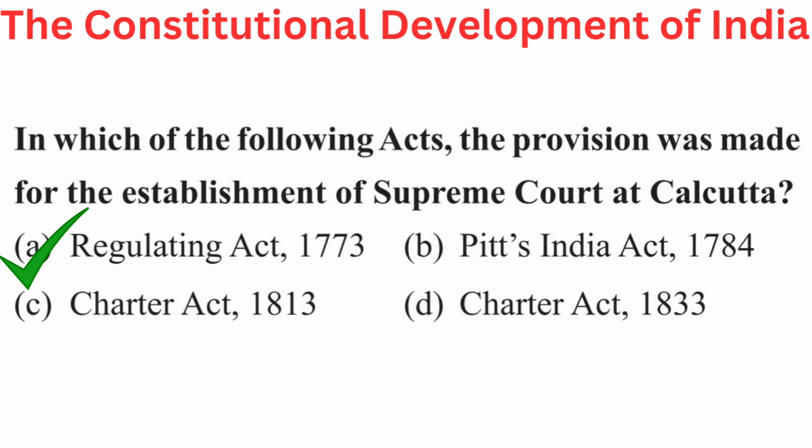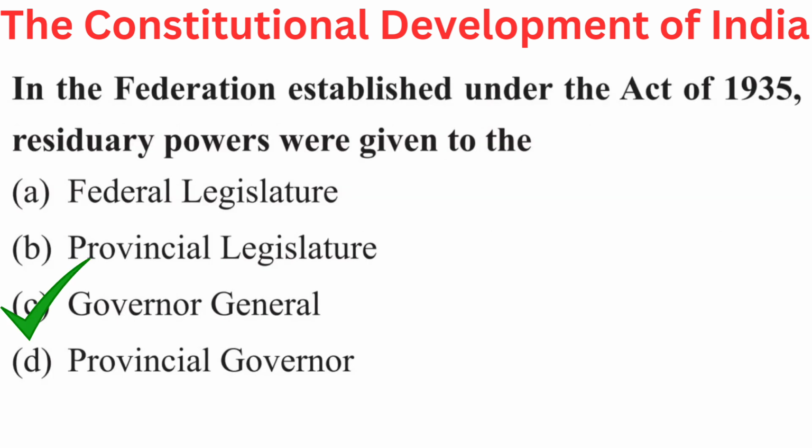Your question is, in which of the following acts the provision was made for the establishment of Supreme Court at Calcutta? Your options are A. Regulating Act 1773, B. Pitt's India Act 1784, C. Charter Act 1813, or D. Charter Act 1833. Right answer is A. Regulating Act 1773.